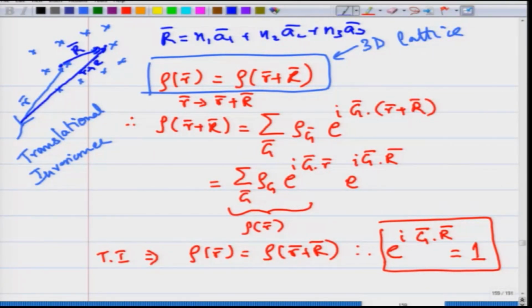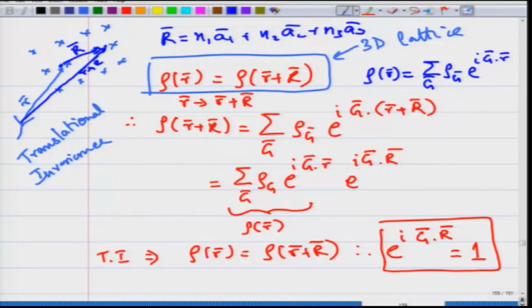n1, n2, n3 are the indices or the components along a1, a2, a3, which are the fundamental translation vectors of the lattice. And with this translation invariance, rho of r you can do a Fourier expansion. You can write it as a summation over some vector g, where rho g are the Fourier components, e raised to i g bar dot r bar, where I am taking the Fourier expansion in terms of this vector g.